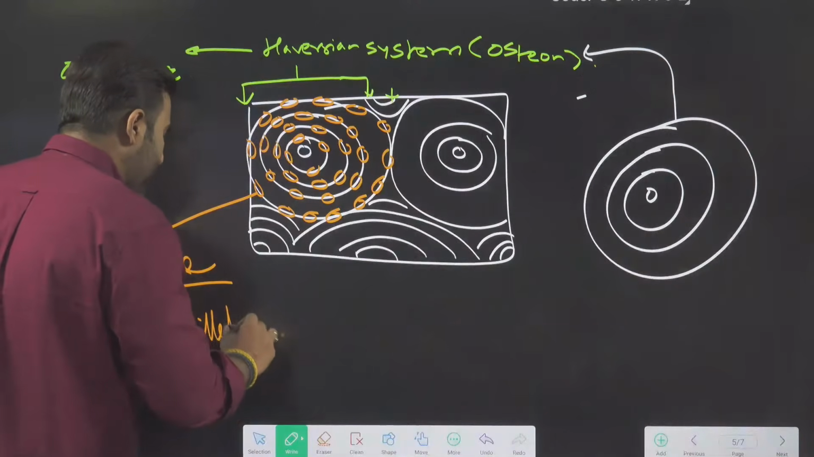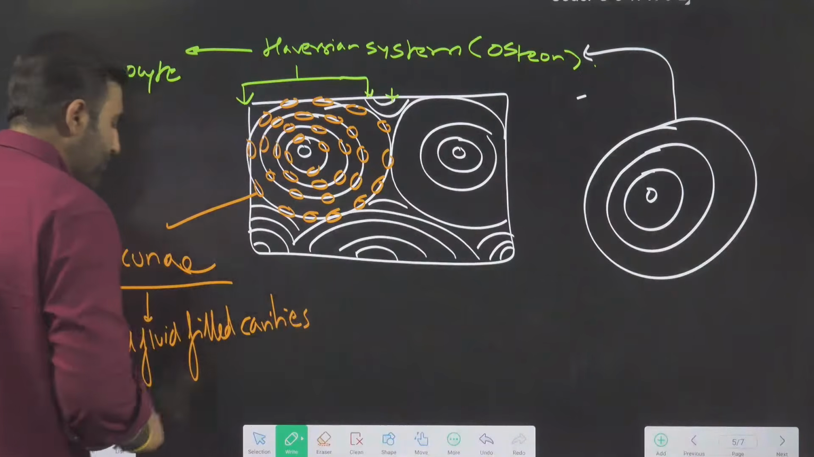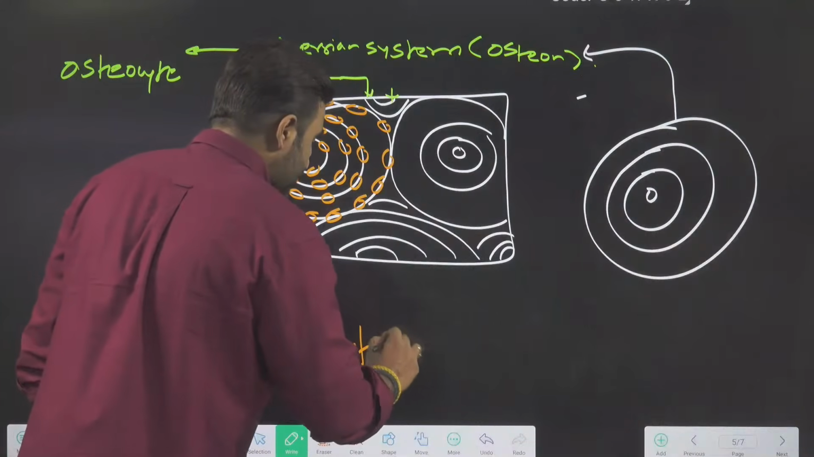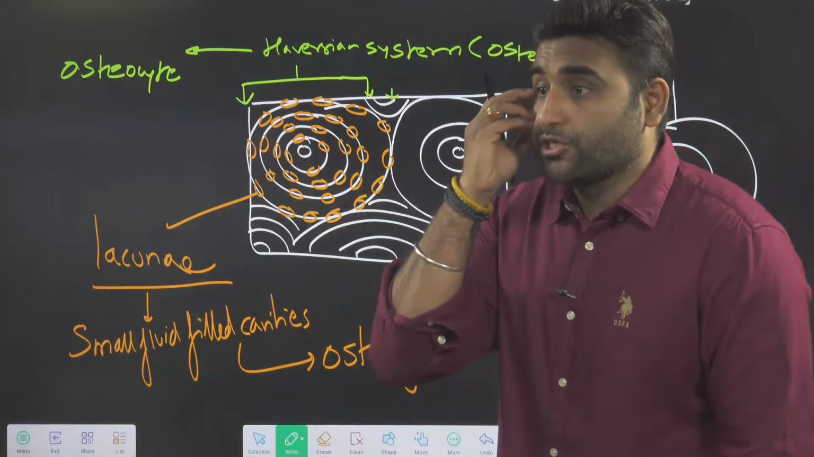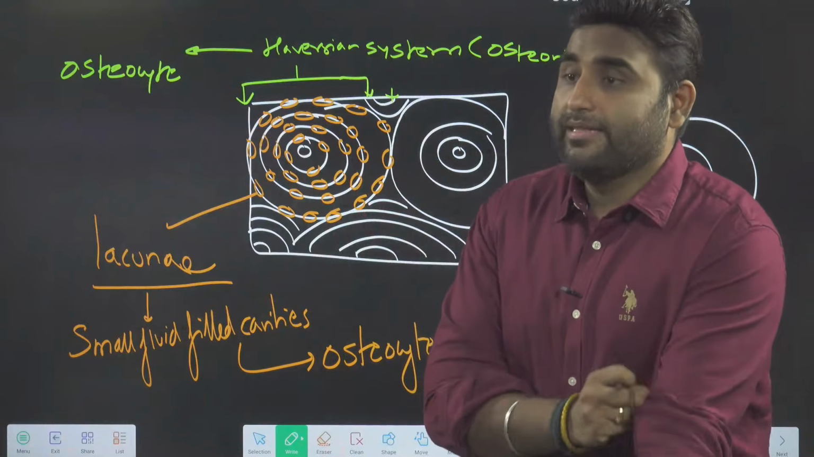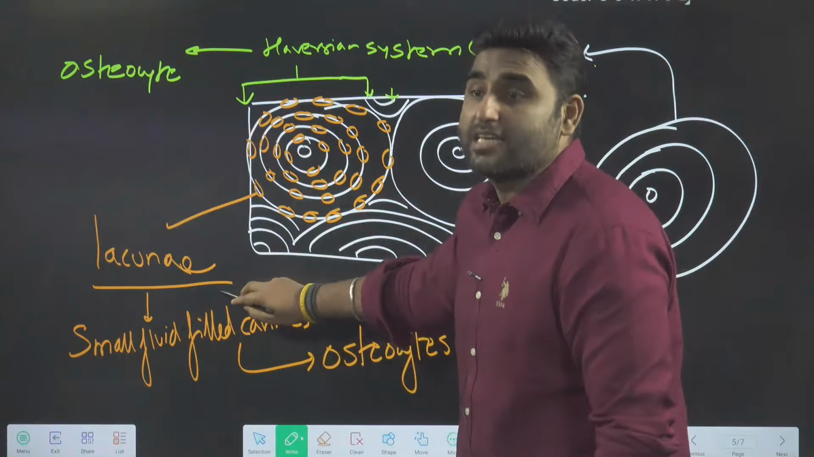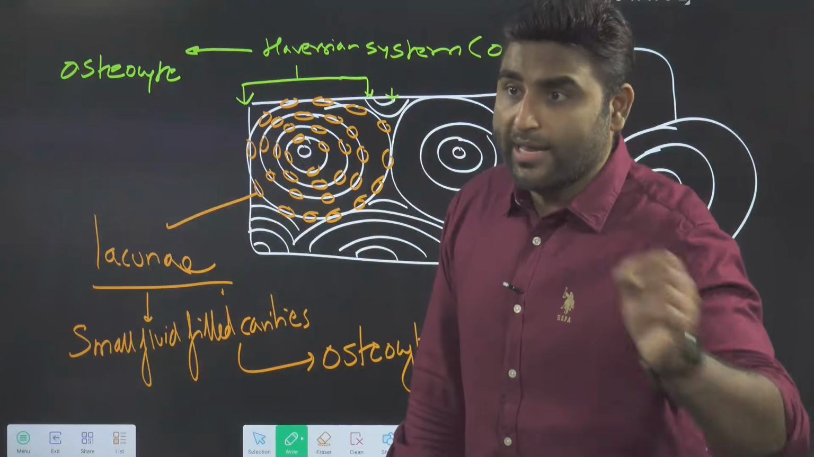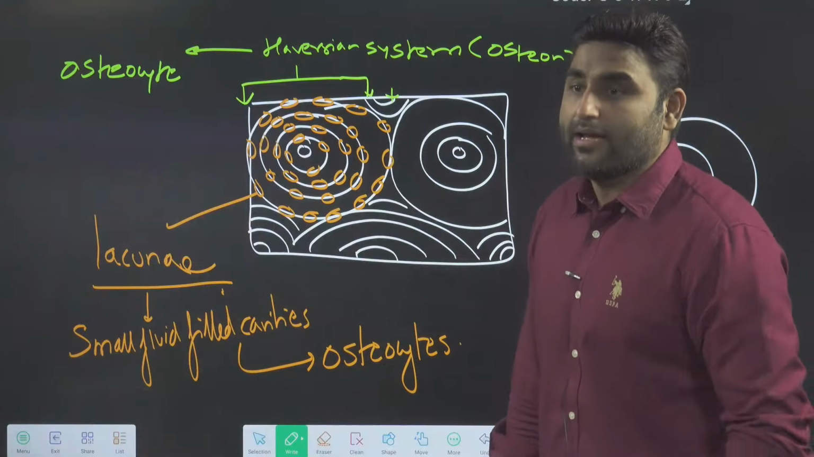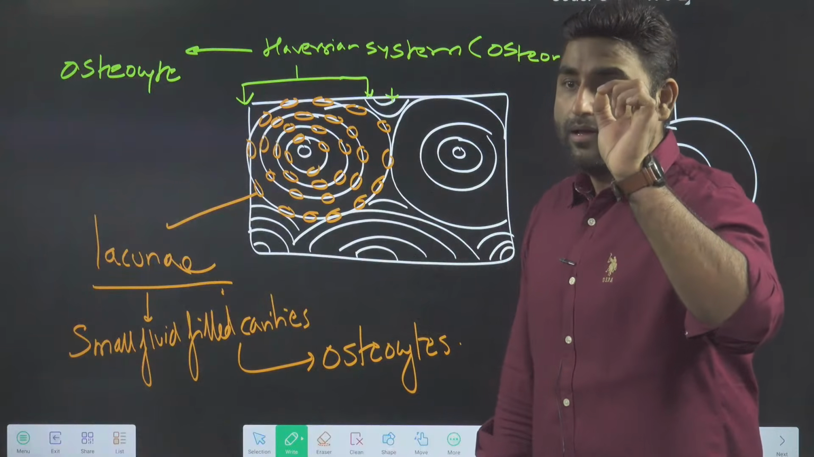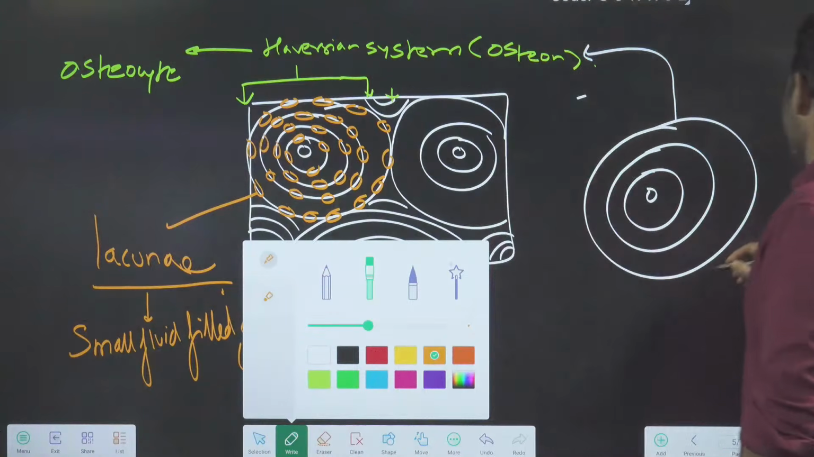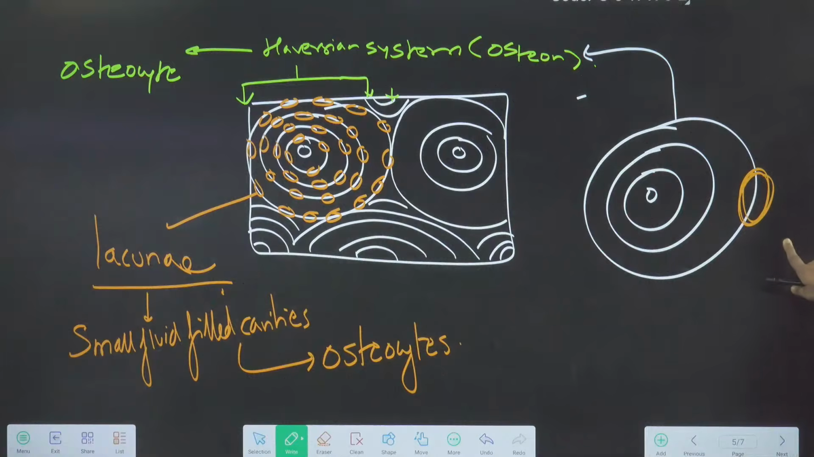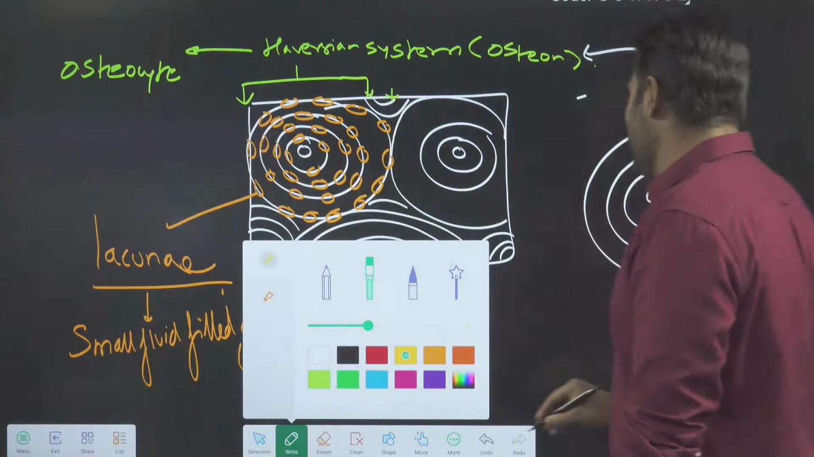And in these fluid-filled cavities, who is going to live there? There will be osteocytes. So this small cavity will be lacunae, and inside this lacunae, there will be the cell osteocyte. So I have made this. Look here. This will be a lacunae. I am just showing it a little bit bigger. In this lacunae, your cell will be sitting inside.